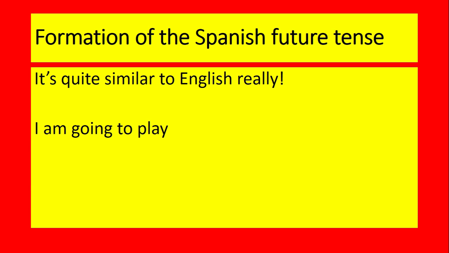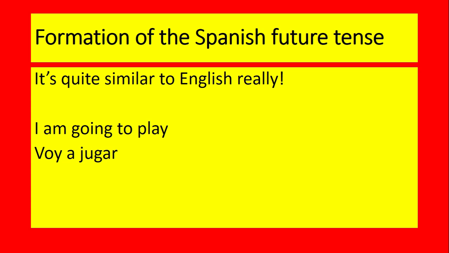So here's the English phrase: I am going to play. How would you translate that? So we need part of the verb ir. Do you know the verb ir? The verb ir goes: voy, I go; vas, you go; va, he goes, or I am going, you are going, he is going; vamos, vais, van. Voy, vas, va, vamos, vais, van. That literally translates as I go, you go, he goes, we go, you go, they go.